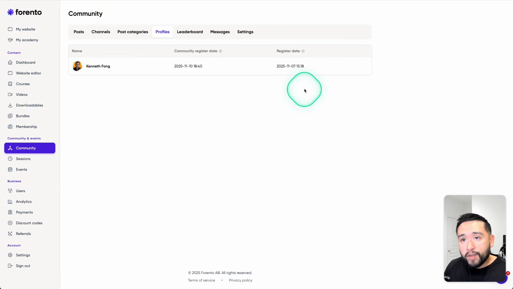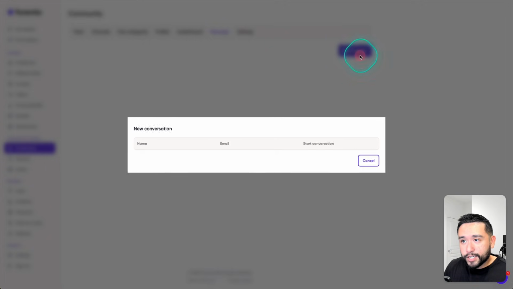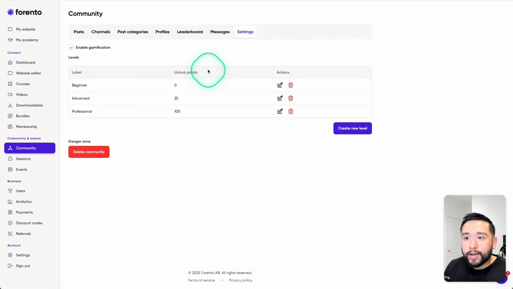You could view profiles of your students, view the leaderboard, messages here, and you can view your settings. So you can create various labels according to how many points your students have. So this is kind of like the gamification part of your community.